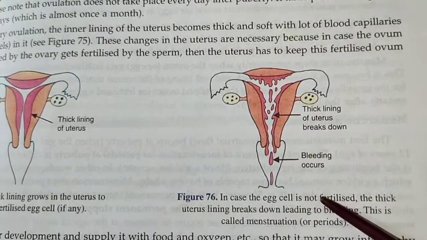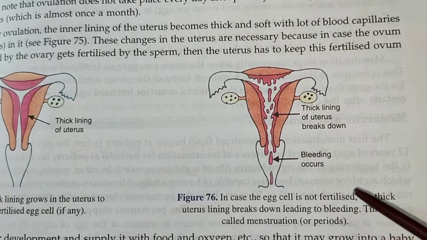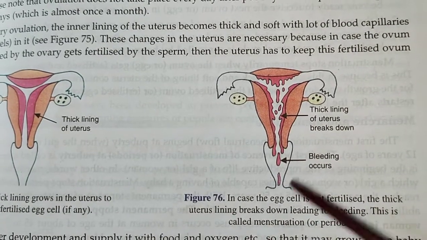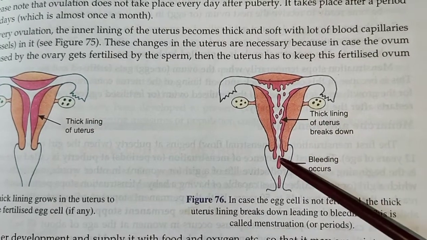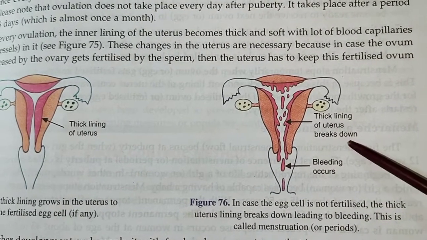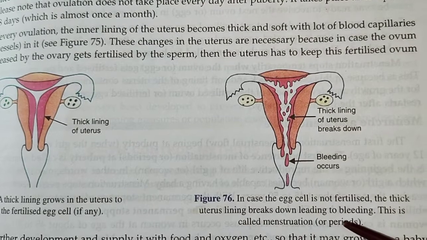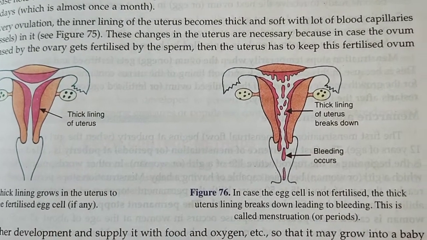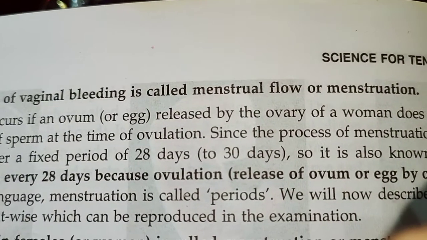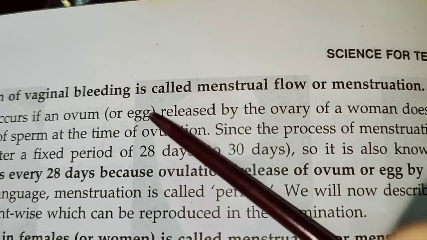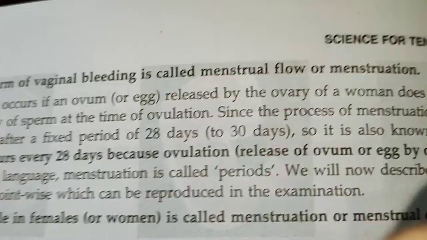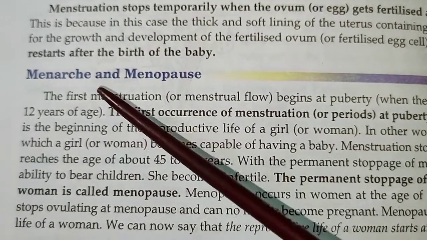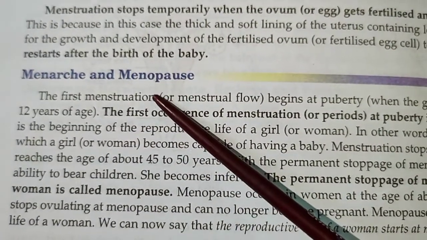In case the egg cell is not fertilized, then the thick uterine lining breaks, leading to bleeding. This is known as menstruation or periods. So this vaginal bleeding is called menstrual flow or menstruation. The next two important terms are menarche and menopause.